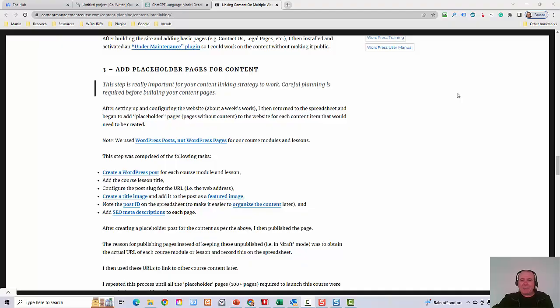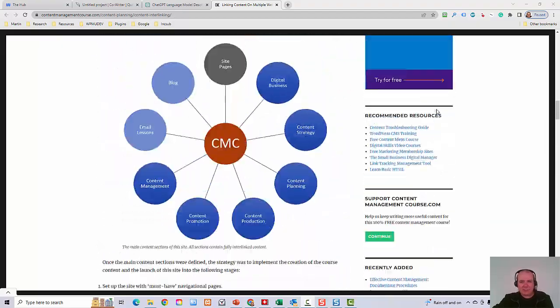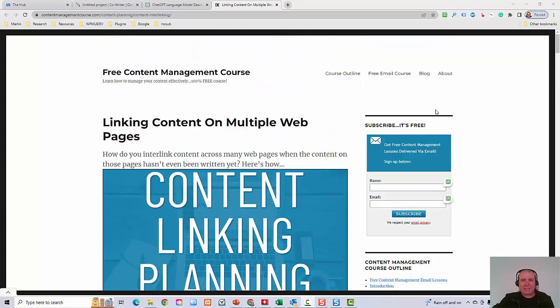So what we're going to do is go into the tool and try to create from scratch a draft article that I would then be able to publish on the site. The idea being that it would save me a lot of time in content research and content writing, and let's see how we go.